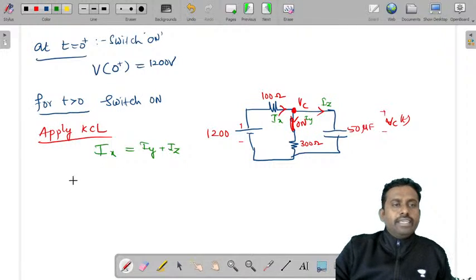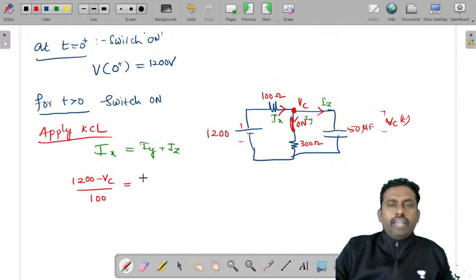Now what is Ix? It is the current from 1200 to Vc, so it is (1200 minus Vc) by 100, V by R. Iy is (Vc minus 0) by 300. This is nodal analysis. Now Iz is C dVc by dt, I is equal to C dVc by dt.